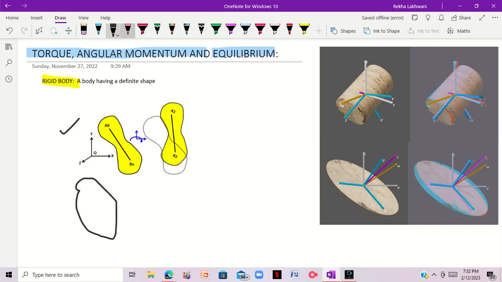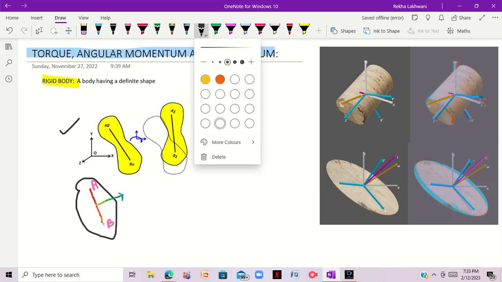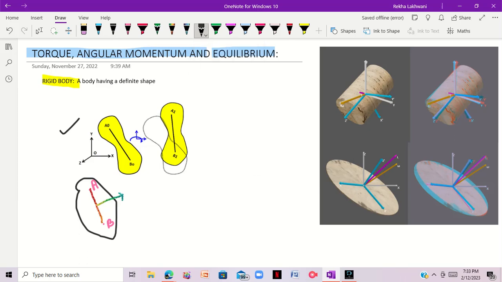And I'm marking a distance, like here is a point A, and this is point B. I'm marking it B, and the distance between A and B is this line, right? And consider the distance between them is 10 centimeter, right? So the distance is 10 centimeter.